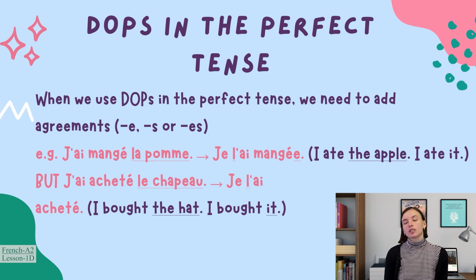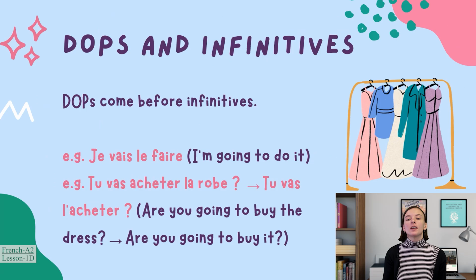And another point about direct object pronouns is that when you have a conjugated verb followed by an infinitive, the direct object pronoun comes between the two. It sticks itself onto the beginning of the infinitive, as in the following examples. Je vais le faire. I'm going to do it. Le meaning it. We can actually use le as a sort of general it when we're not talking about something specific, but just, you know, if you say, I'm going to do the washing up, then you say, yeah, I'm going to do it. The it refers to the washing up generally. That's exactly the same in French. Le expresses that exact same thing. Je vais le faire. I'm going to do it.